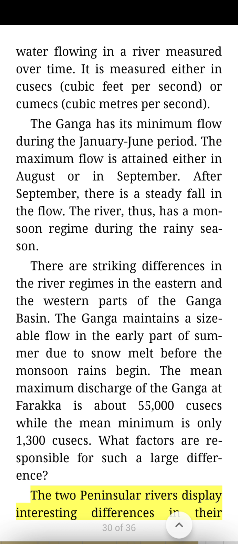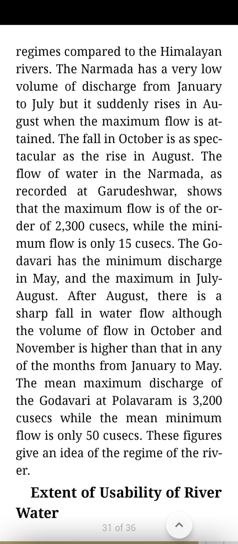The two peninsular rivers display interesting differences in their regimes compared to the Himalayan rivers. The Narmada has a very low volume of discharge from January to July, but it suddenly rises in August when the maximum flow is attained. The fall in October is as spectacular as the rise in August. The flow of water in the Narmada, as recorded at Garudeshwar, shows that the maximum flow is of the order of 2,300 cusecs, while the minimum flow is only 15 cusecs.